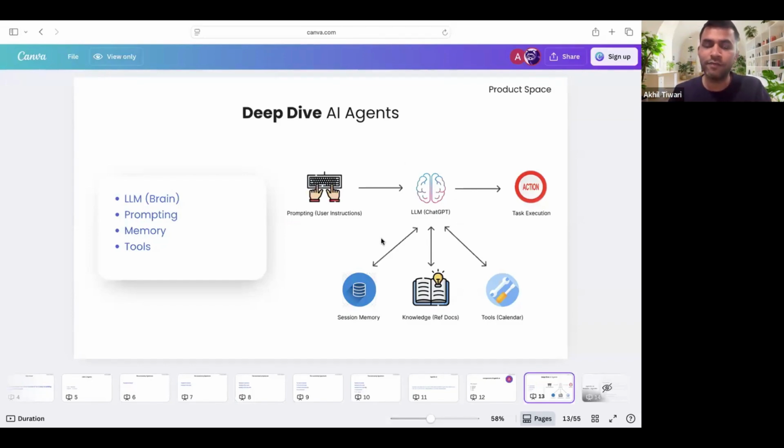LLMs, we've understood, form the foundation of the brain, which does the reasoning and planning. And once the reasoning and planning is done, the straightforward next path is doing the actions, what you want to finally achieve. Apart from this, there are three sub-components as well, which give additional capabilities to AI agents.